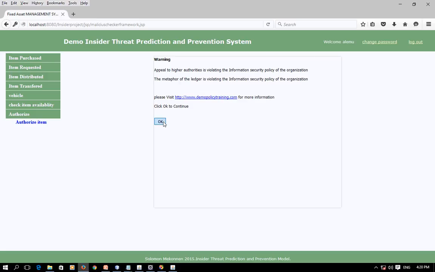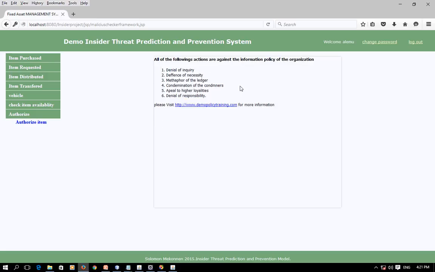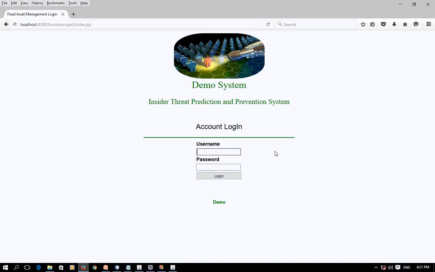So when the user clicks OK, the system informs the user that all these 3 justifications are against the IS policy of the organization. Now let's log out from here and let's access the system using the managerial privilege.